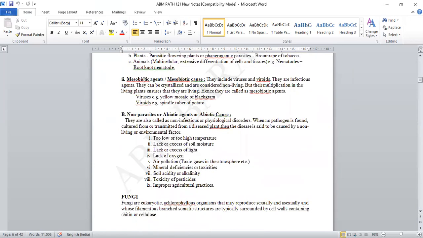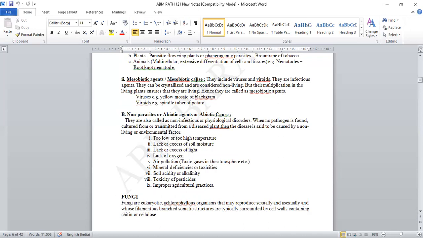Okay, so now in case of mesobiotic agents or mesobiotic causes, they include viruses and viroids. They are infectious agents. They can be crystallized and are considered non-living, but their multiplication in living plants shows that they are living. Hence, they are called mesobiotic agents. An example of a virus disease is yellow mosaic of black gram, and for viroids, the example of the disease is potato spindle tuber. What happens? Mesobiotic cause means, if you see the definition of the virus, it is both a living and a non-living entity. How is it known to be non-living?